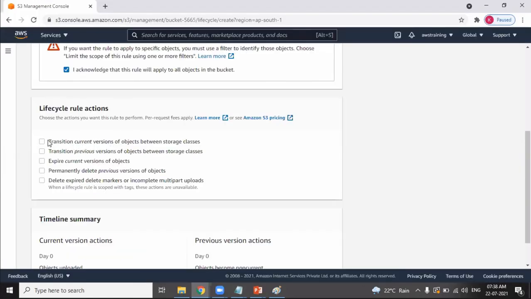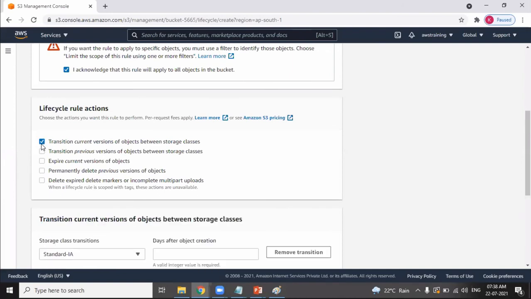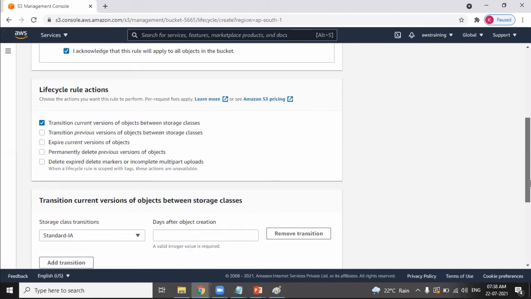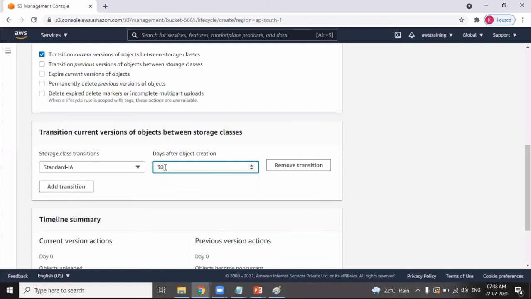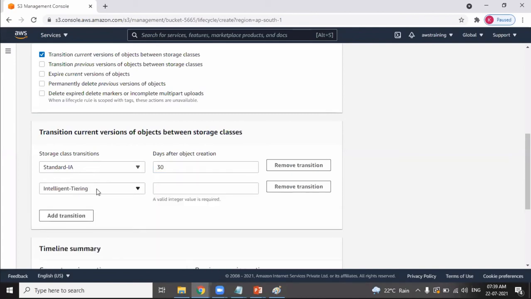Transition the objects to different storage classes. Scroll down. Transition current versions of the object between the storage classes. By default, the first storage class is Standard, and it gets moved to Standard-IA after 30 days. The objects will be moved to the Standard-IA class after 30 days. I add one more transition.